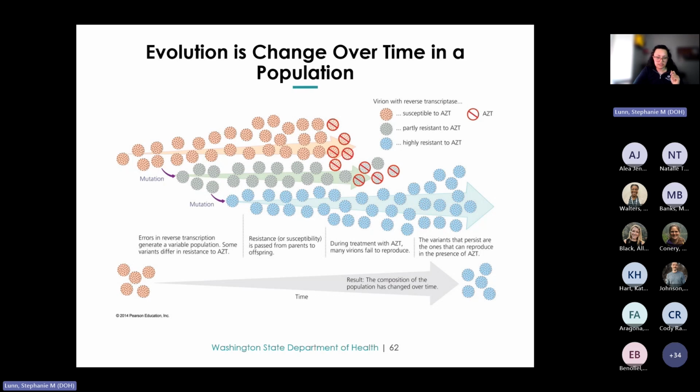This example shows how the virus has evolved from being AZT susceptible to highly resistant over time, reflecting a shift in the population composition due to selective pressure from the antiretroviral drug. And this ties into our next discussion on how viruses face selective pressures in their environment, with this scenario of AZT serving as a specific example of such selective pressure.